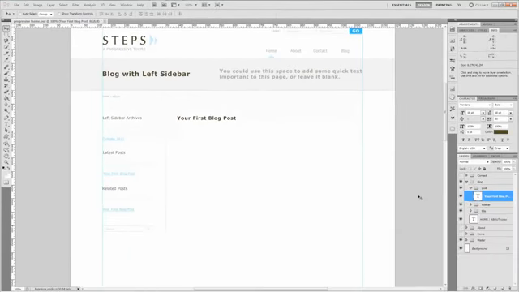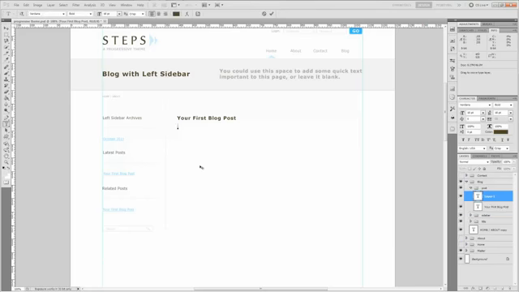Okay, now the next thing we want to do is add our information for the post. So let's go ahead and do that now by grabbing the type tool and writing out something like Posted October 1st, 2011 by admin, and the blog category, and it has 1 comments.